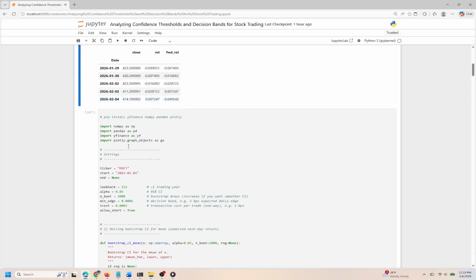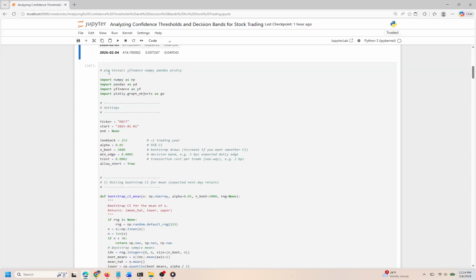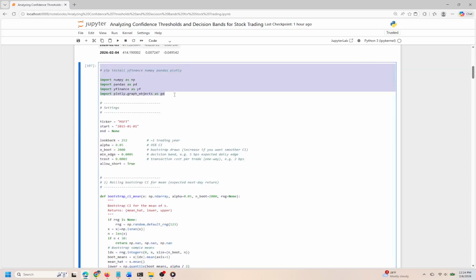Looking ahead, the next cell will likely delve into more advanced analysis, perhaps exploring trends, volatility, or even building models based on these returns to forecast future stock performance. This will enrich our understanding of market behaviors and help us make more informed decisions. Cell 3. In this cell, we're venturing into the world of finance analytics by calculating a rolling bootstrap confidence interval for the expected next-day return of a stock, specifically Microsoft, which is represented by the ticker symbol MSFT.